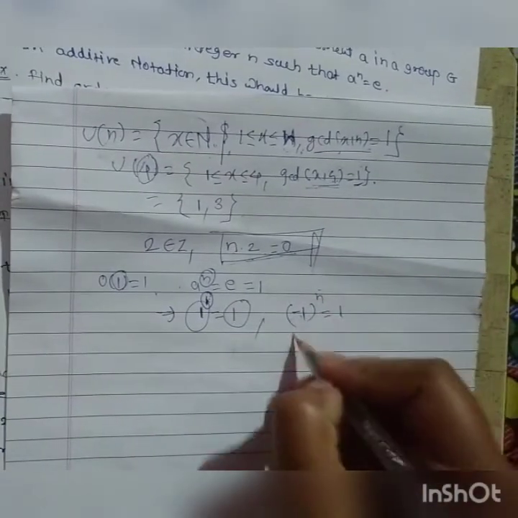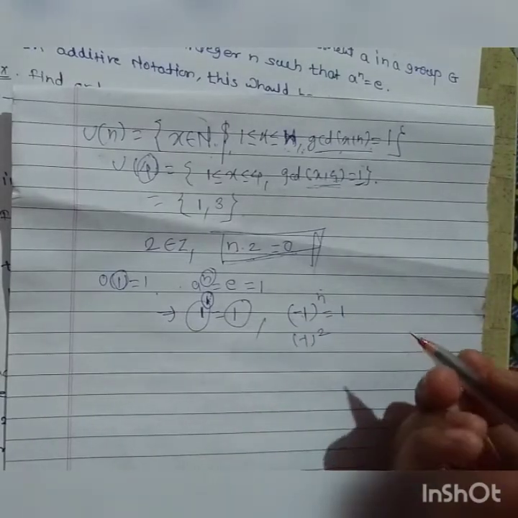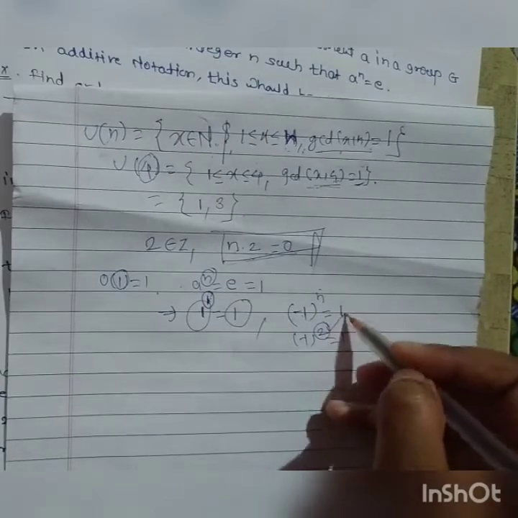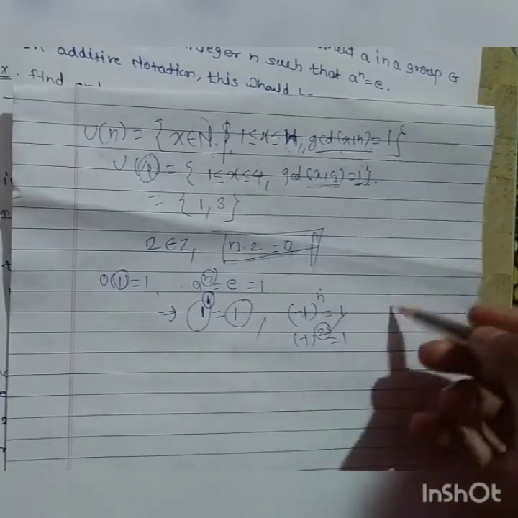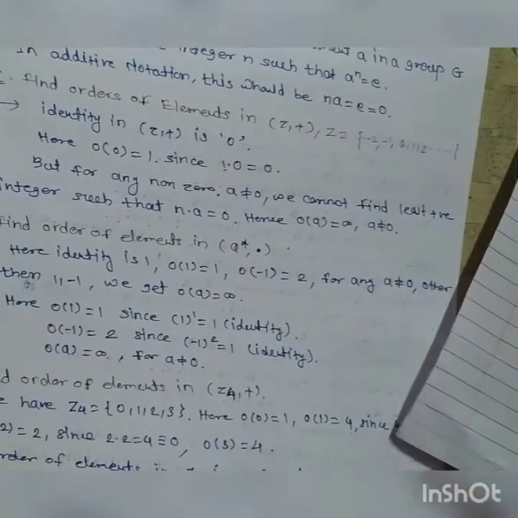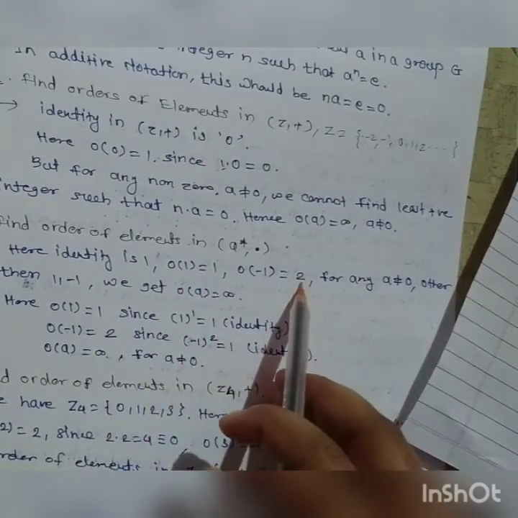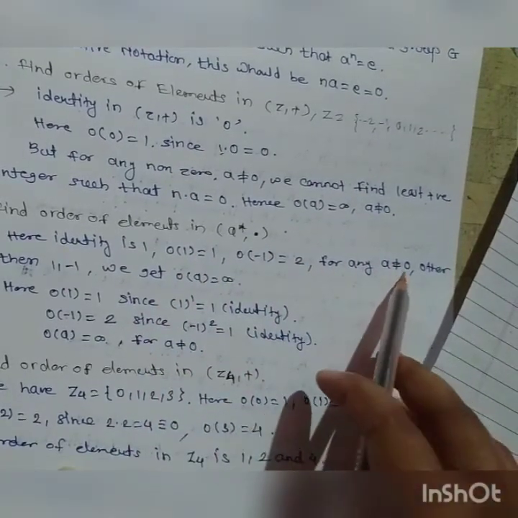We know that (-1)² is equal to 1. Therefore here the least positive integer is nothing but 2. Therefore the order of -1 is equal to 2. So the order of 1 is 1, and the order of -1 is equal to 2. And for any non-zero element